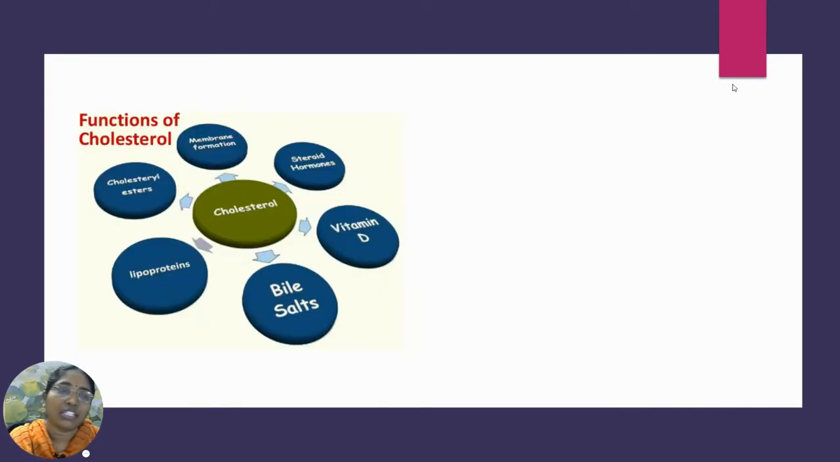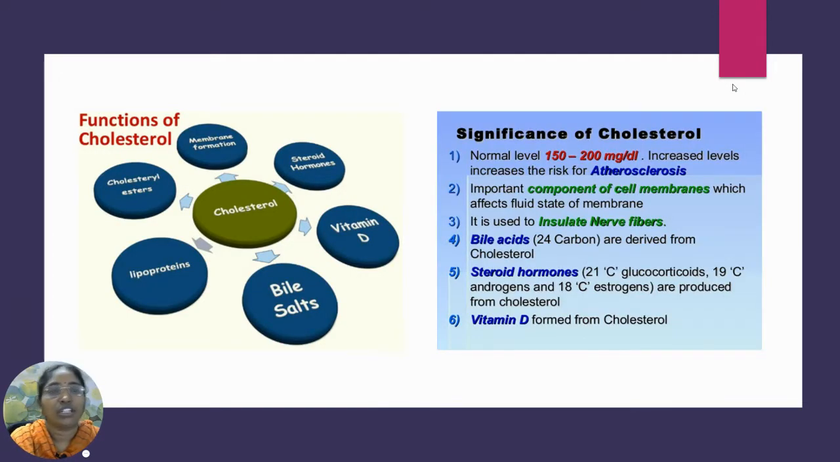Next, we will go with the functions, or the significance, of cholesterol. We cannot say that cholesterol has only bad effects. Cholesterol has certain major significance in our body. Before going to the significance, we will have an idea of how much should be there in our body, or what the normal level of cholesterol is.